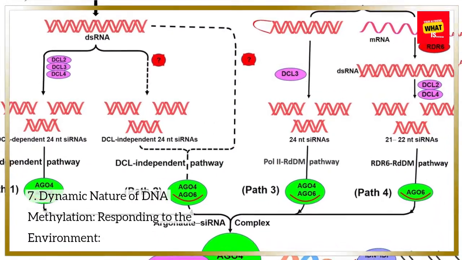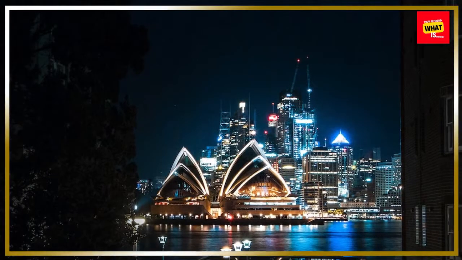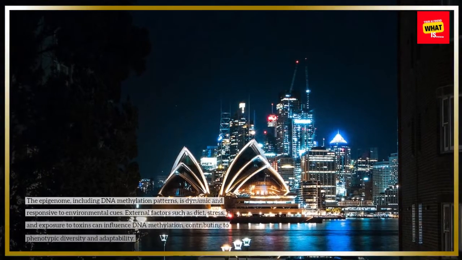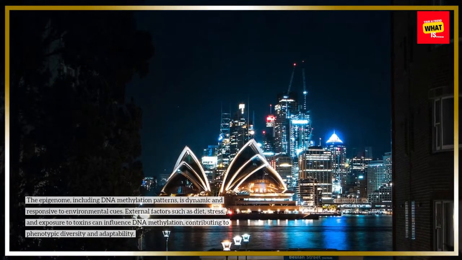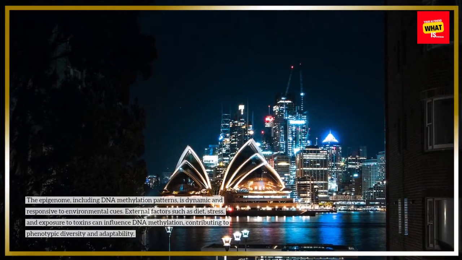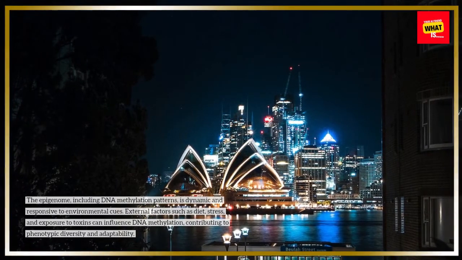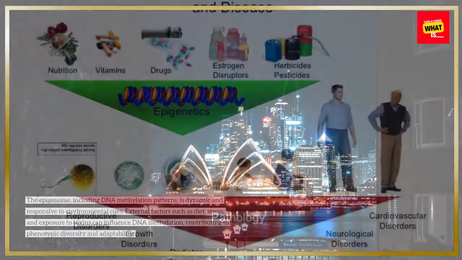7. Dynamic nature of DNA methylation, responding to the environment. The epigenome, including DNA methylation patterns, is dynamic and responsive to environmental cues. External factors such as diet, stress, and exposure to toxins can influence DNA methylation, contributing to phenotypic diversity and adaptability.